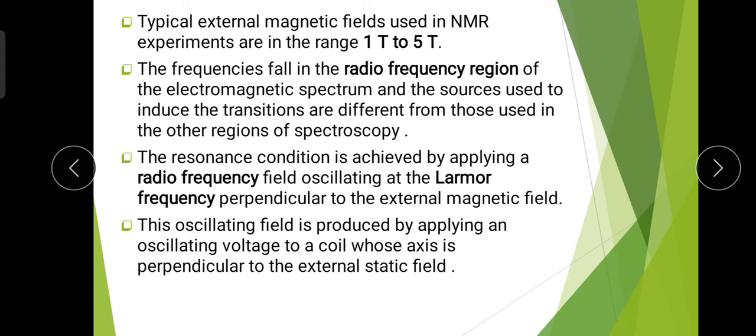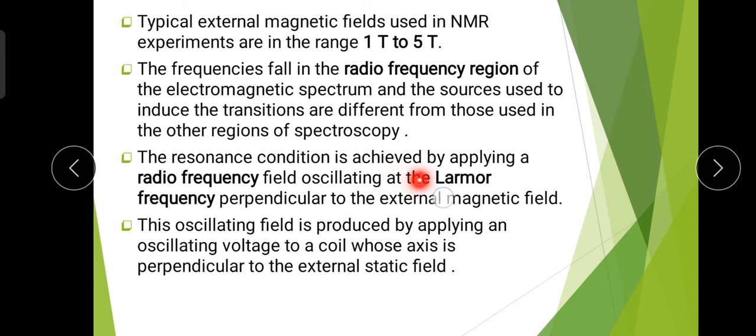Like in the infrared region we have infrared spectroscopy, in the microwave region we have microwave spectroscopy, like ESR, and in the UV visible region we get UV visible spectroscopy. So in different regions of the electromagnetic spectrum we get different spectroscopy, but when the frequency falls in the radio frequency range, then we get NMR spectroscopy, that is, nuclear magnetic resonance spectroscopy.